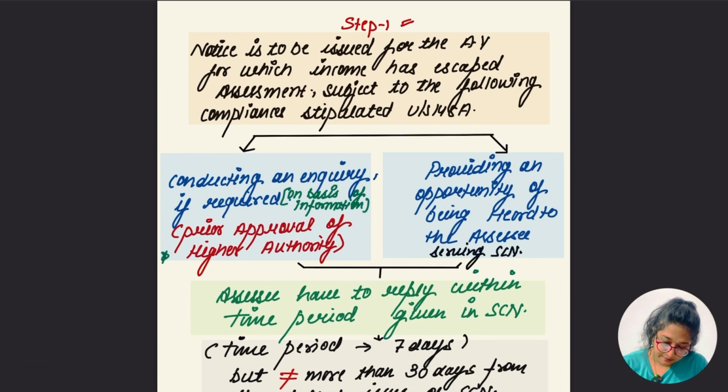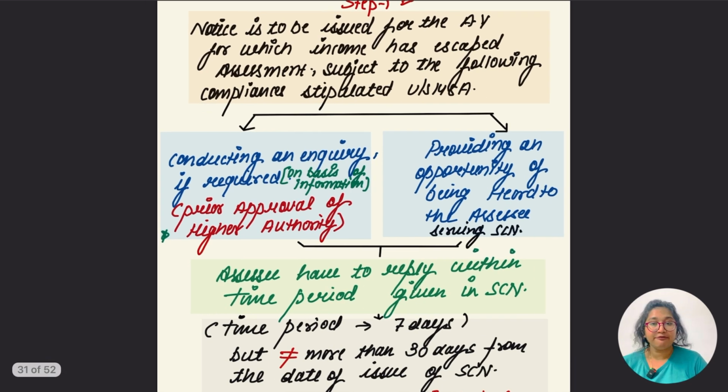Okay guys, step 1 says notice is to be issued for the assessment year for which the income has escaped assessment, subject to the following compliance stipulated under section 148A. If the assessing officer has the information, then on that information an inquiry is going to be conducted. After the inquiry is conducted, an opportunity of being heard is given to the assessee. So first of all, there is some information related to the assessee, and the assessing officer has that information with them.